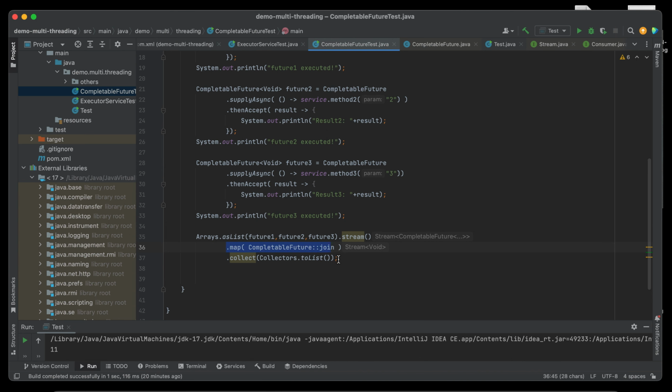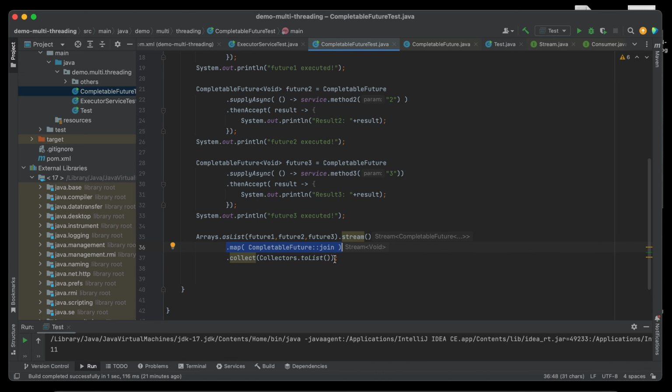We need a terminal operation, which is either forEach or collect, so that this line will be executed, completable future join.